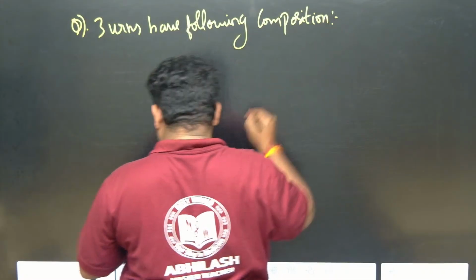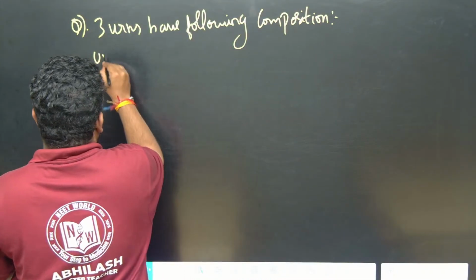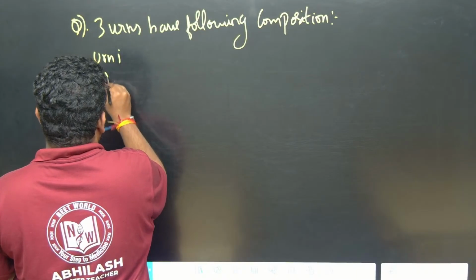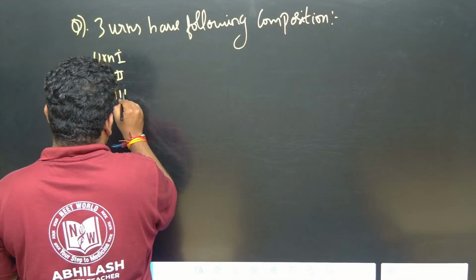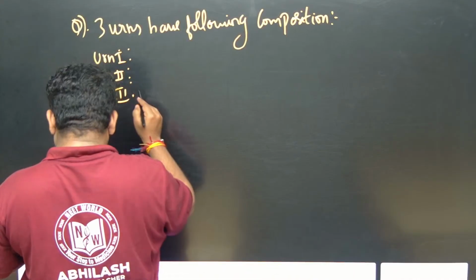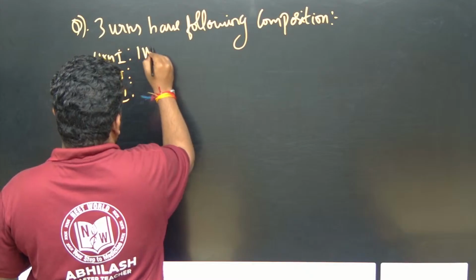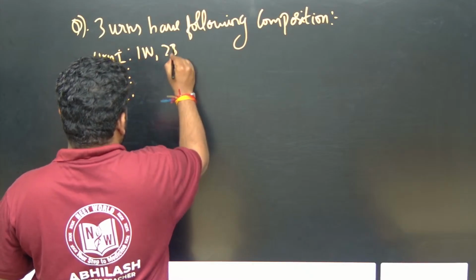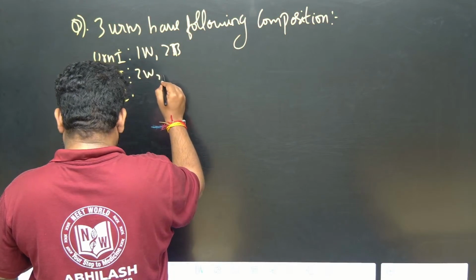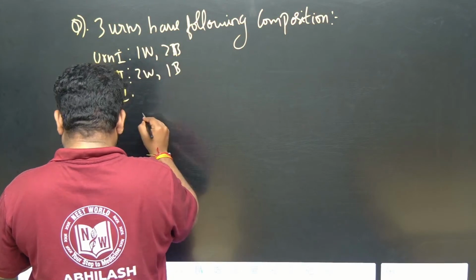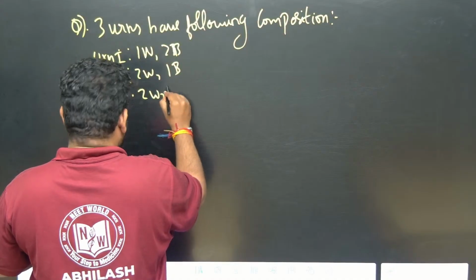Okay, following composition: urn 1, urn 2, urn 3. They are telling 1 white, 2 black for the first; 2 white, 1 black for the second; and next, 2 white, 2 black.